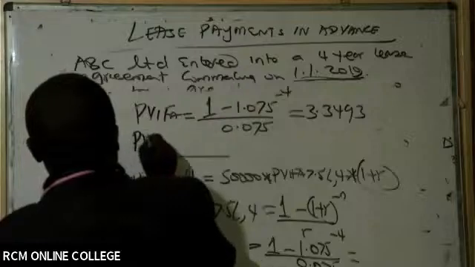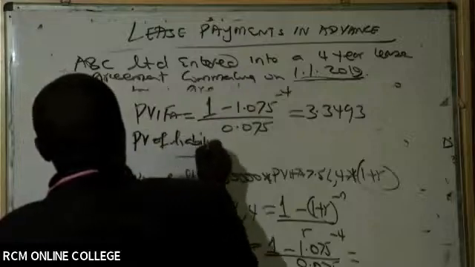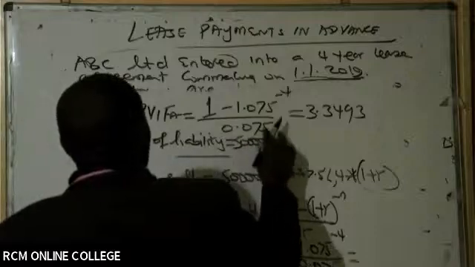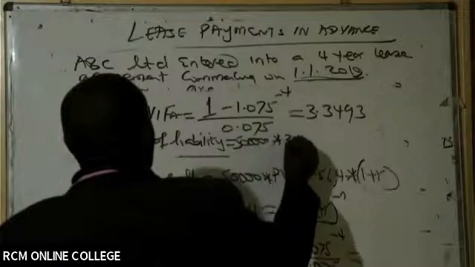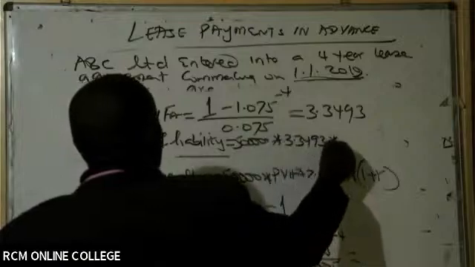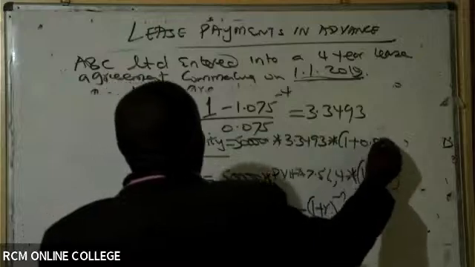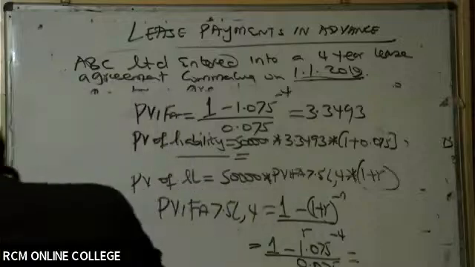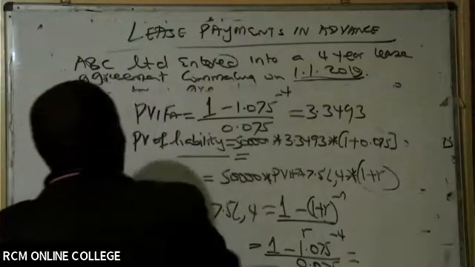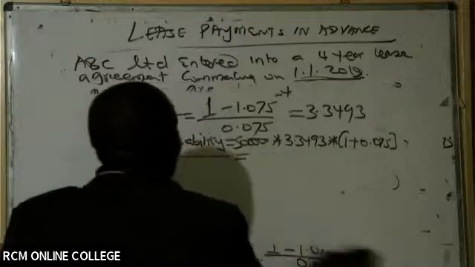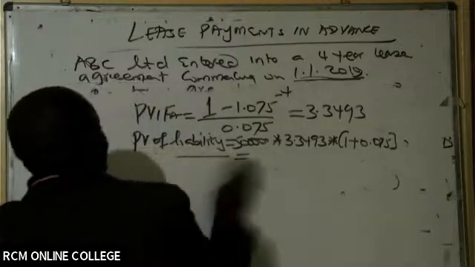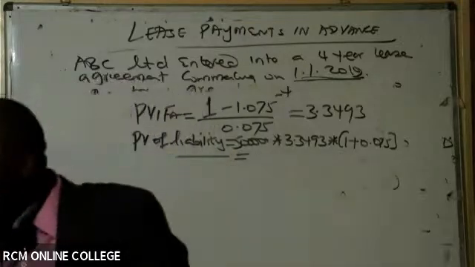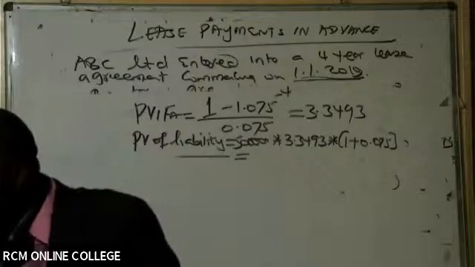Apply it here. So present value of lease liability will be 50,000 times, in this case here, this 3.3493 times 1 plus R, 0.075. Is there somebody who is able to give me this answer? So you introduce this 1 plus R simply because of what here? The advance payments.